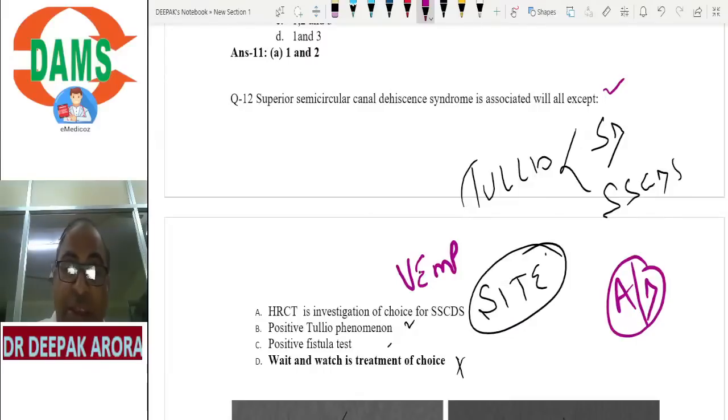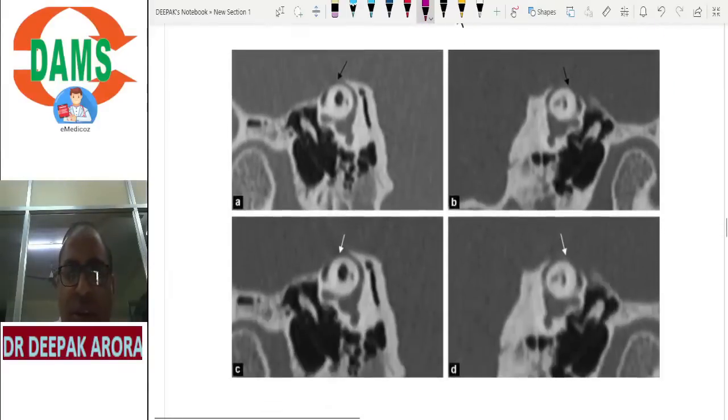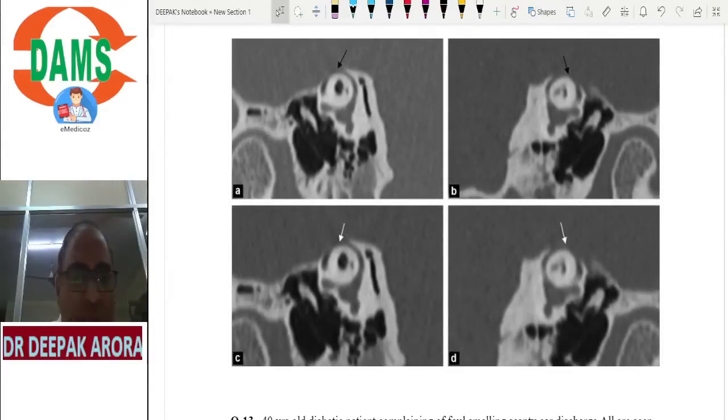Investigation of choice is VEMP, and your central institute people will ask you what happens in VEMP. Decreased threshold. The threshold is decreased. Always remember, threshold is decreased. Wait and watch is the first line of treatment. Mostly we use wait and watch, but as treatment of choice it is a false statement. Option D is a false statement. A and D both are false statements in this MCQ. Clear? So this is superior semicircular canal dehiscence syndrome. VEMP is the investigation of choice. In your central institute, in some MCQs two options are right answers. So better attempt those MCQs very carefully.